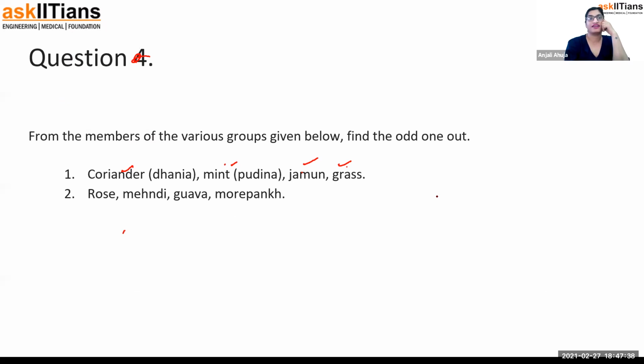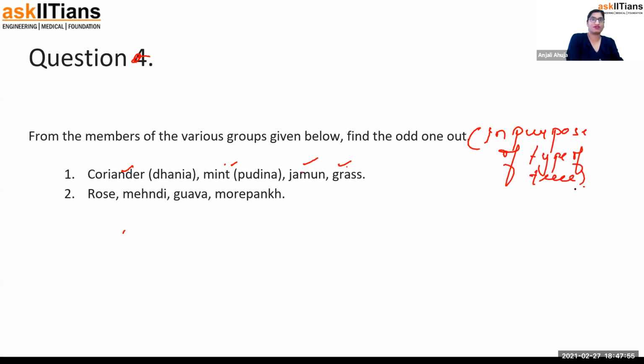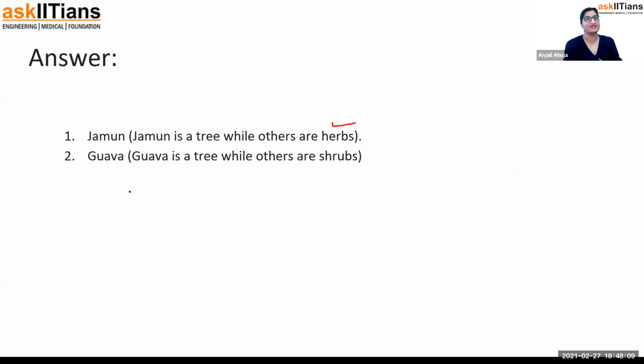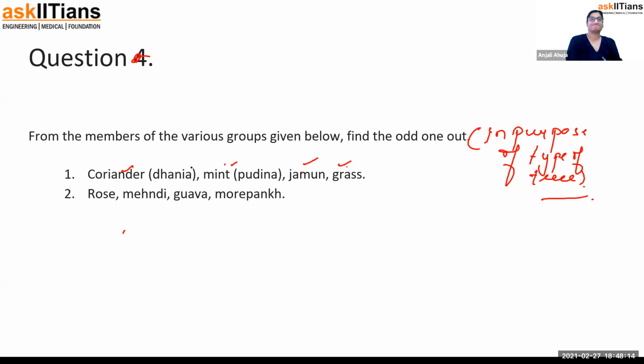Actually, in the question, various groups, you find the odd one out, the purpose is incomplete, because I was categorizing them on the basis of function, not the type of tree. I'm so sorry, guys. I answered it correctly, but I thought of it in terms of utilization and consumption. But in the first case, jamun is a tree while others are herbs. Guava is a tree while others are shrubs.